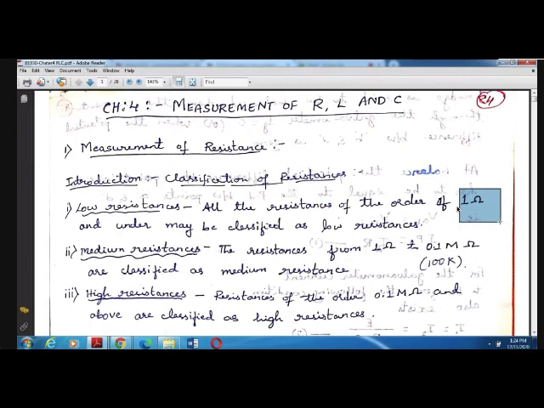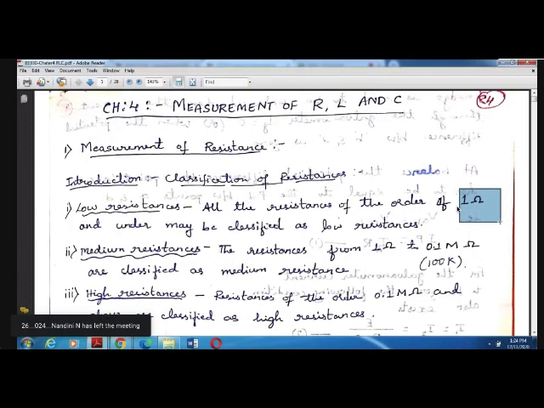Medium resistance, the range we classify as medium is from 1 ohm to 100 kilo ohm, or 0.1 mega ohm. You should know which is low resistance, which is high resistance, and which is medium resistance.